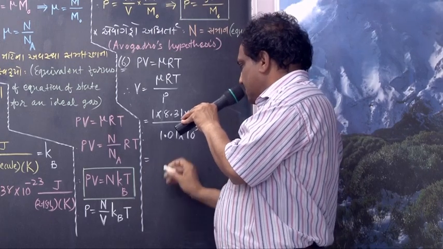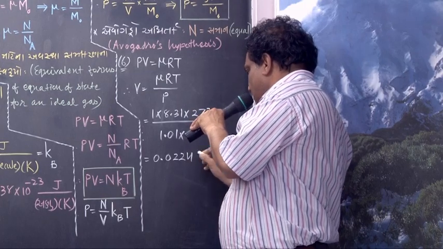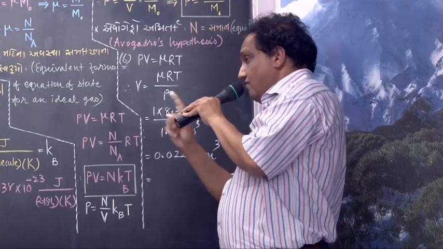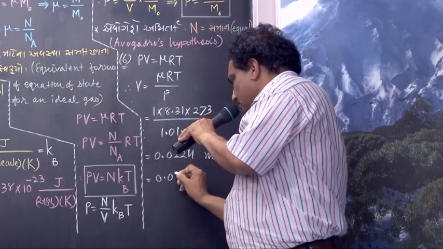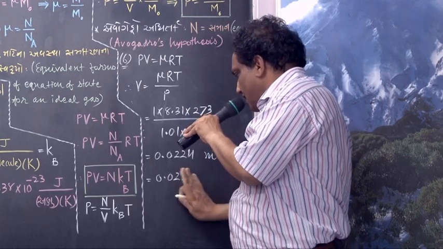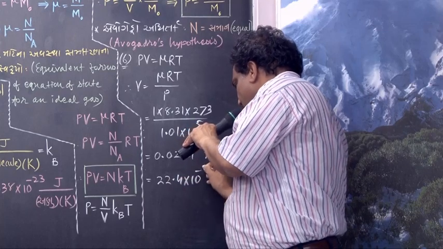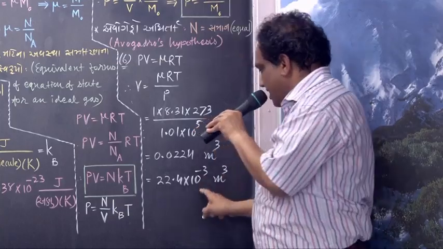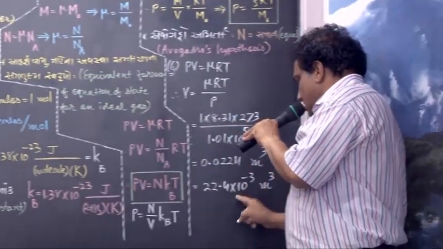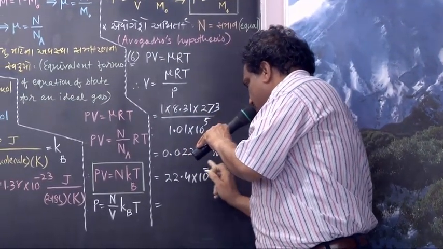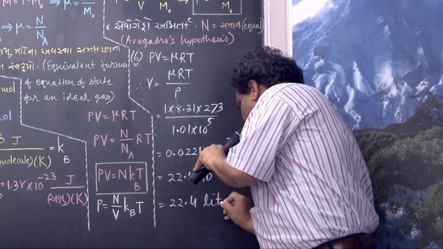And now this answer is 0.0224 meter cube. Correct? Now tell me, if I want to transform into liter, not required, but suppose, then 0.0224, you may write it this way, 22.4 into 10 raised to minus 3 meter cube. 10 raised to minus 3 meter cube is nothing but 1 liter. So this 10 raised to minus 3 meter cube can be replaced by 1 liter. So it is 22.4 liter. Right.